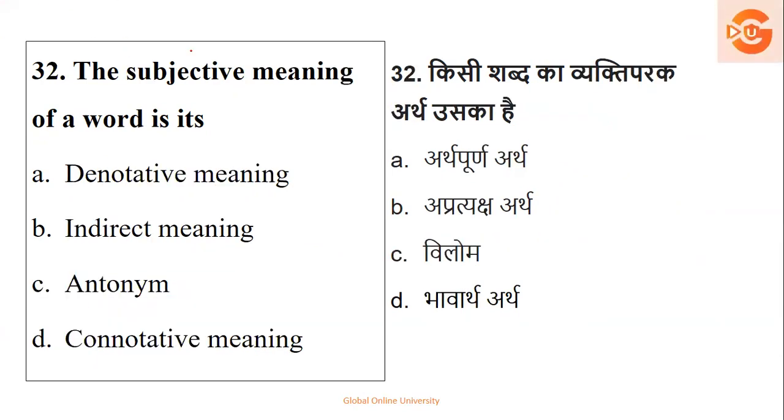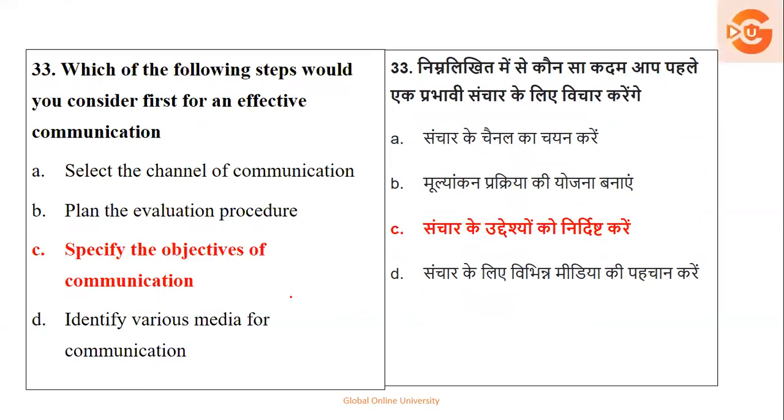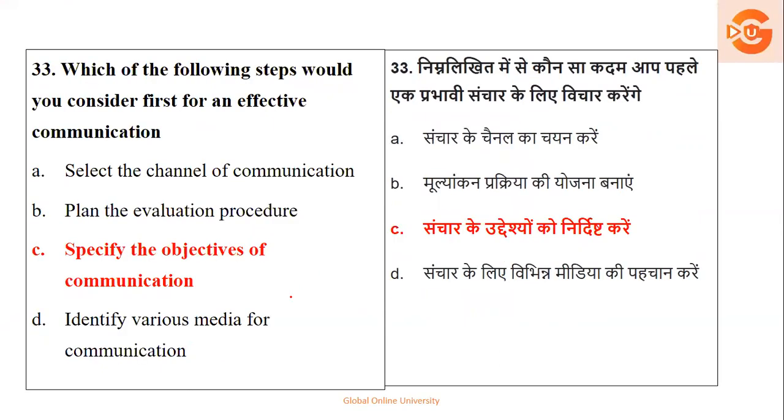The subjective meaning of a word, there are two questions. One is subjective, one is objective. So the subjective meaning is called as what? The subjective meaning is called as connotative word, which are implicit. Whereas there is, I'll just take you to the next direct question. I'll come to it later, but I just don't want to break your link.